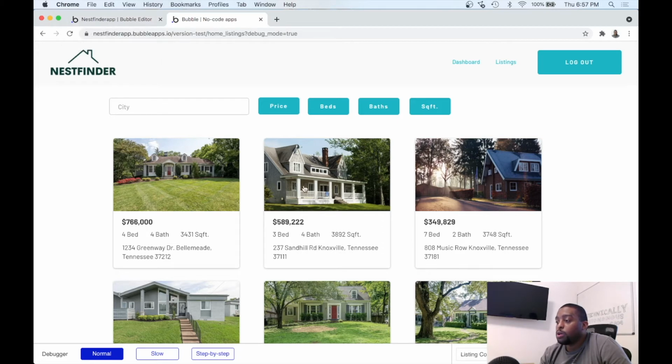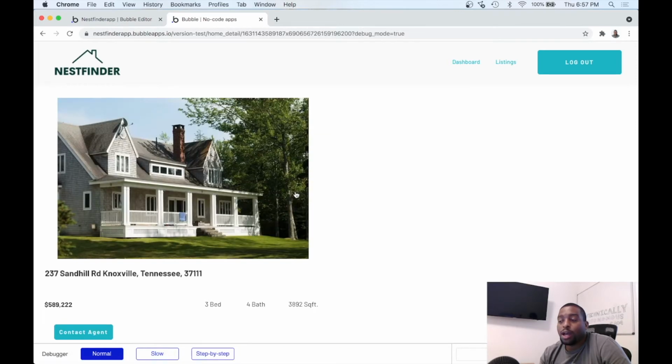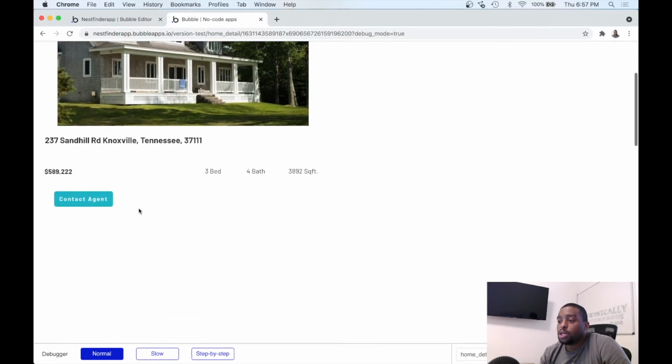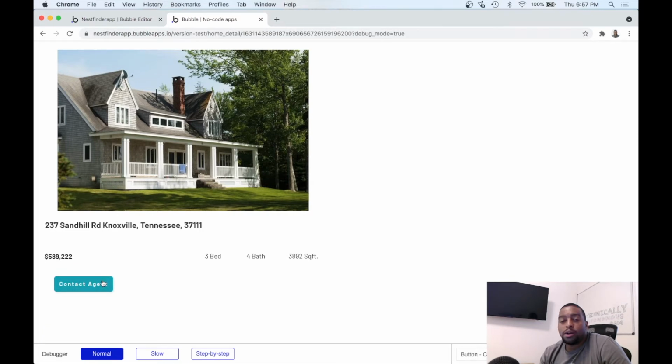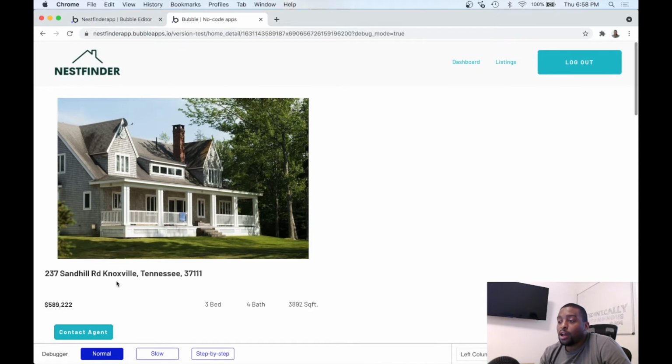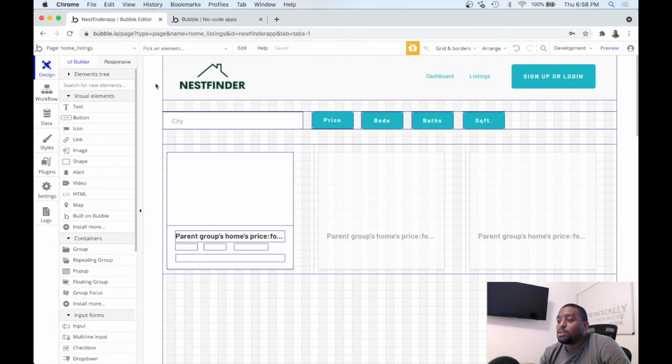In a previous video, we showed you how to send emails from your Bubble app by creating this button. But while this is good to contact an agent, we don't necessarily need to show this button if the current logged in user is the agent of this current property. And this is a common use case.